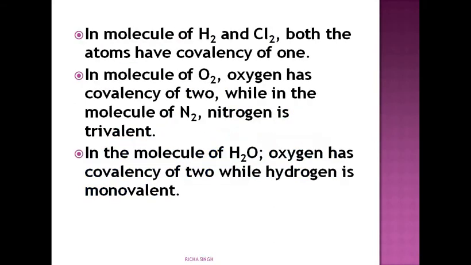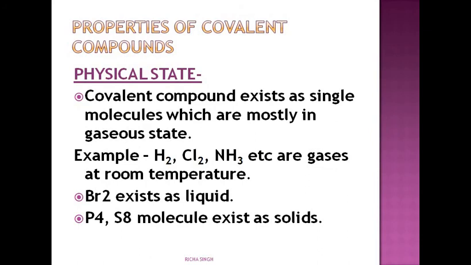For example, H2 and Cl2 both have a covalency of 1 because they are sharing only one electron. In oxygen, the covalency is 2 because 2 electrons are shared. For nitrogen, it is 3 and therefore nitrogen is said to be trivalent. If we take a molecule of different elements like H2O, oxygen has a covalency of 2 because it is sharing 2 electrons, and hydrogen is monovalent because it shares 1 electron. Okay. So now let's see the properties of covalent compounds.